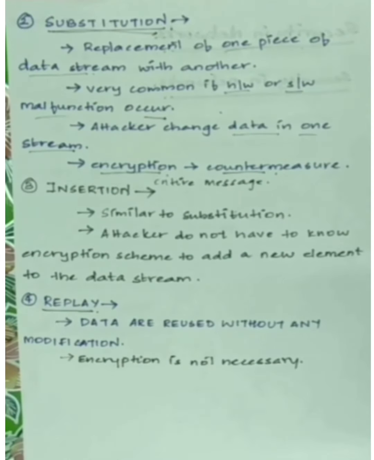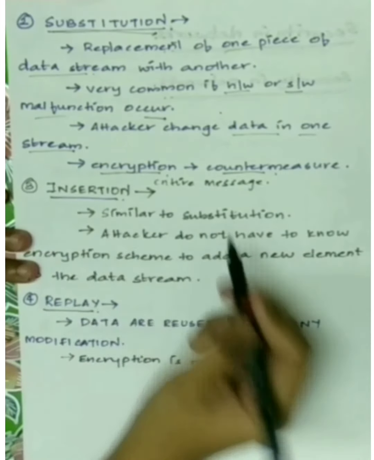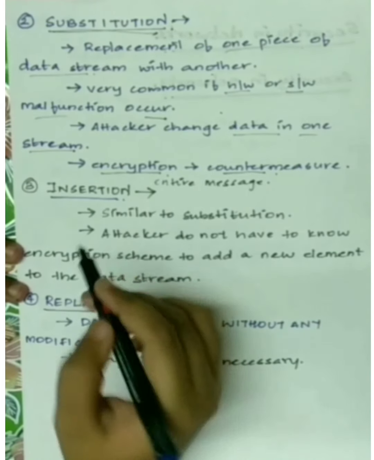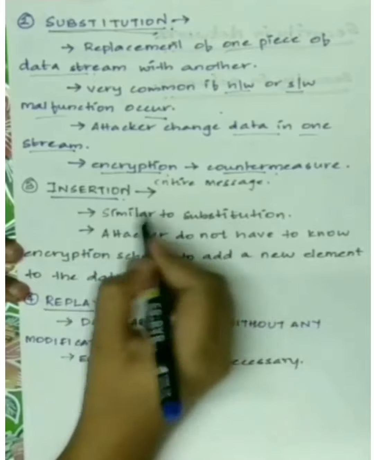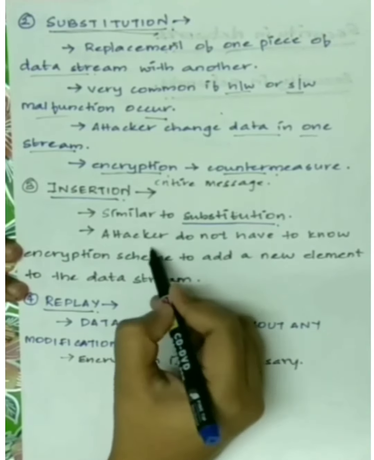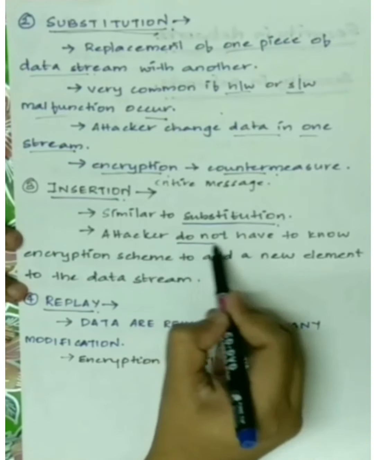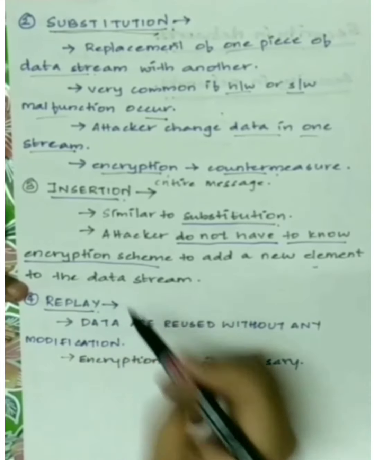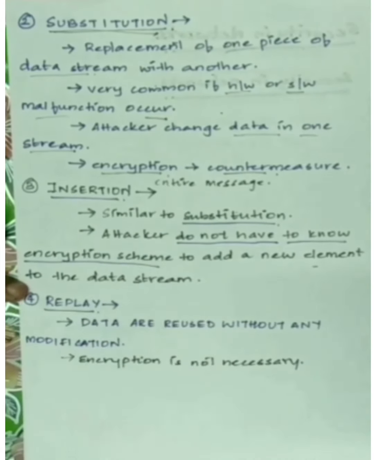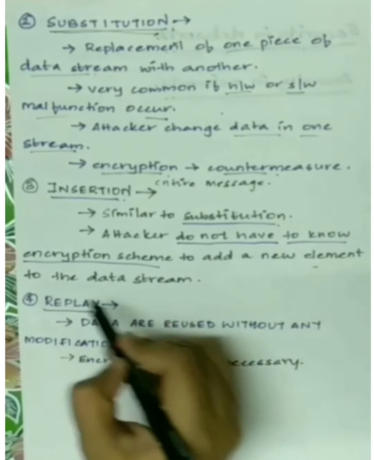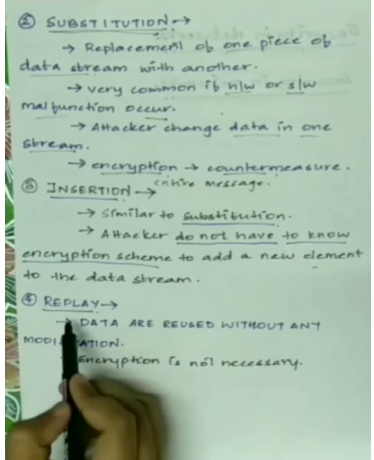The next modification failure is insertion. Insertion is similar to substitution, but in substitution there is replacement of one piece of data with another, while in insertion there is no such replacement. An attacker can simply insert or add a new element to the existing data stream. Here the attacker needs to know the encryption scheme to add a new element to the data stream. So it is very easy for an attacker to add a new element to the existing data stream, because he doesn't need to know the encryption scheme.